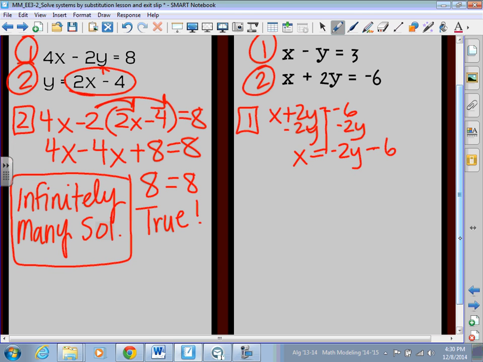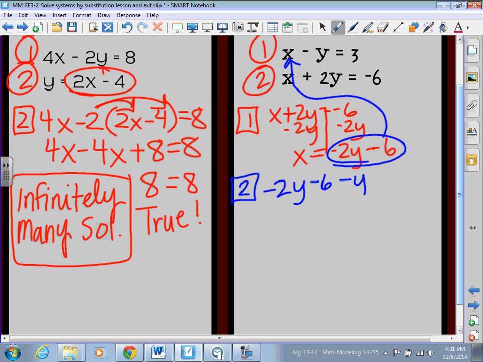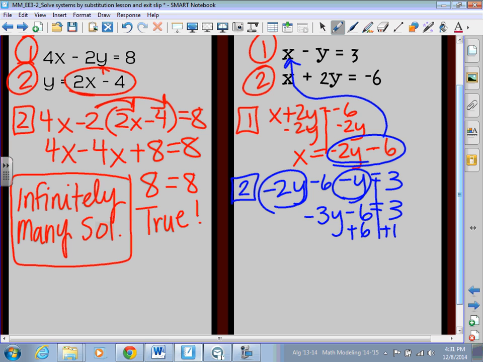If you solve for a different variable, no fears. Our work will look different, but the answer is going to be identical. So now step 2, I'm going to go ahead and plug in negative 2y minus 6 for x in equation 1, because I already manipulated equation 2. So now instead of just writing x, I'm going to write negative 2y minus 6, and that's all minus the y is equal to 3. This is actually pretty easy. Negative 2y and a negative 1y gives me negative 3y. Don't forget that minus 6 is now equal to 3. Add 6, negative 3y is equal to 9. Divide by a negative 3, divide by a negative 3. Y is equal to a negative 3.